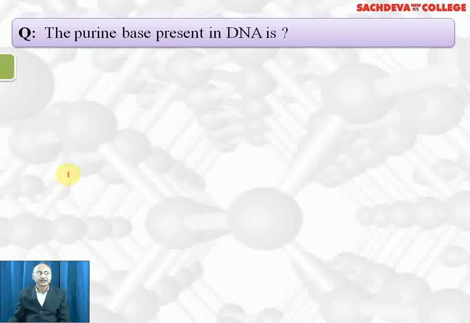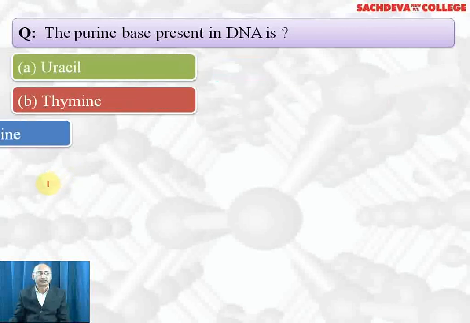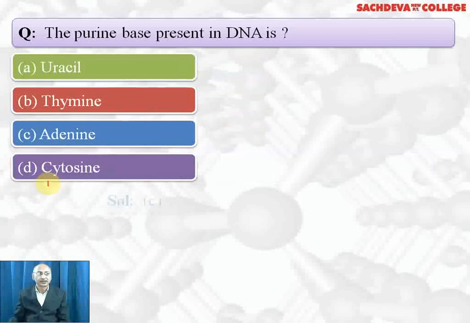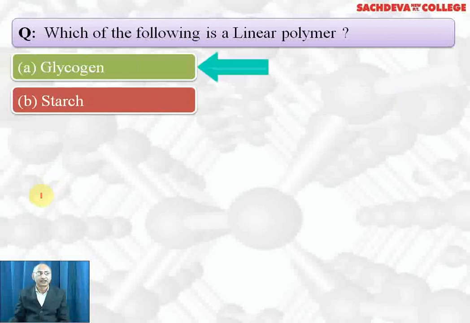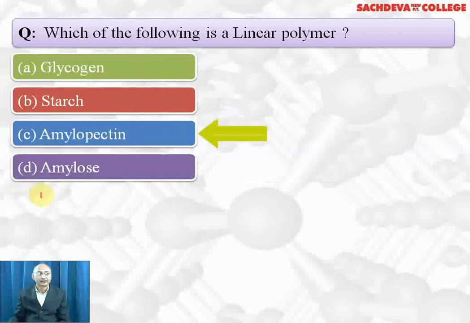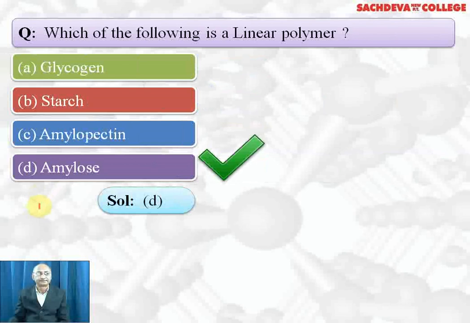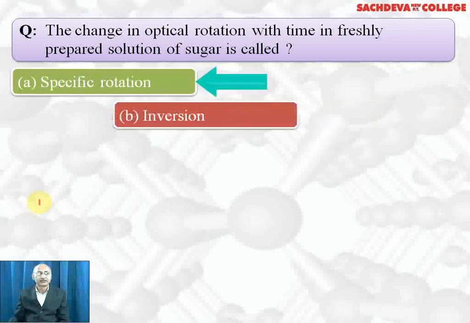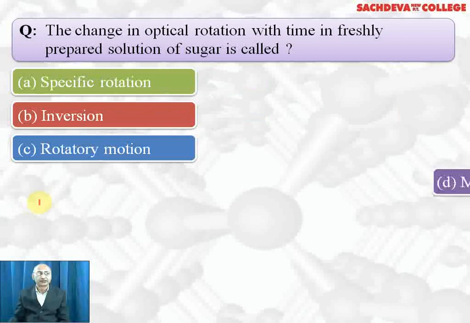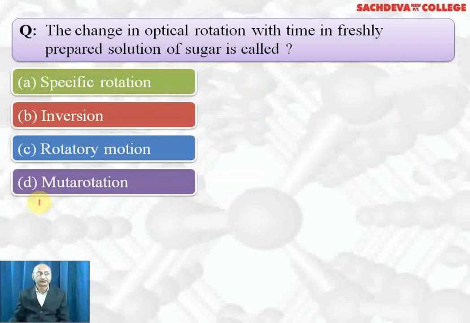The purine base present in DNA is uracil, thymine, adenine, cytosine. Correct answer is C part, adenine. Which of the following is linear polymer? Glycogen, starch, amylopectin, amylose. Correct answer is amylose is linear polymer. The change in the optical rotation with time in freshly prepared solution of sugar is called specific rotation, inversion, rotatory motion, mutarotation. The correct answer is mutarotation.